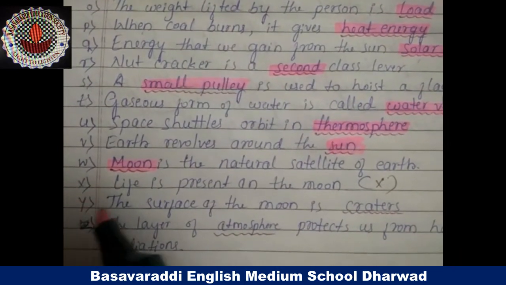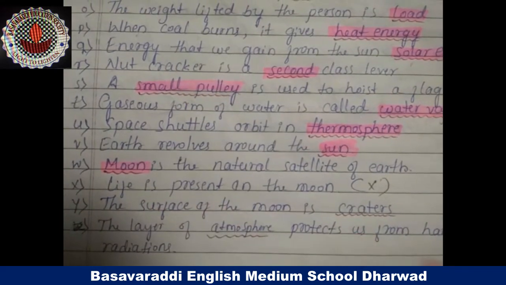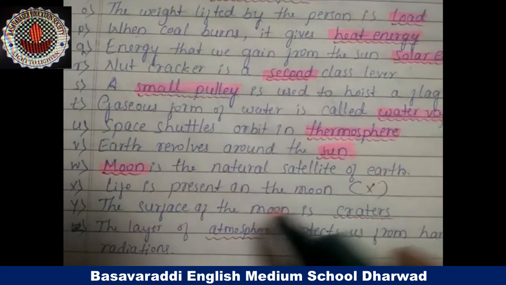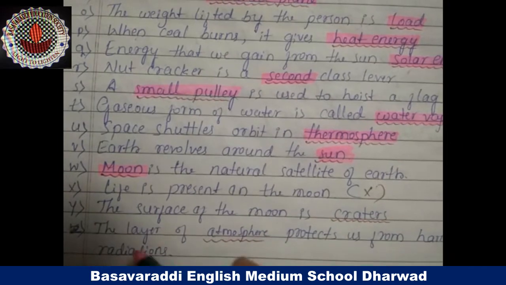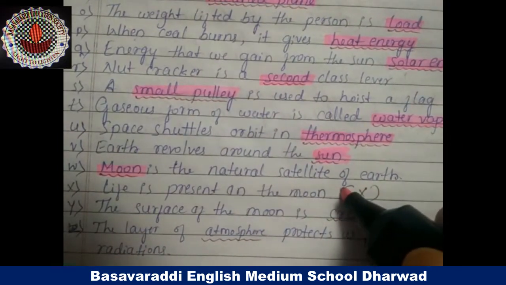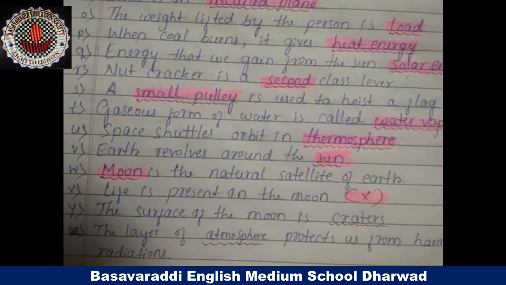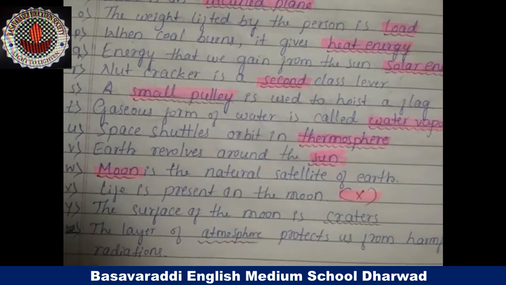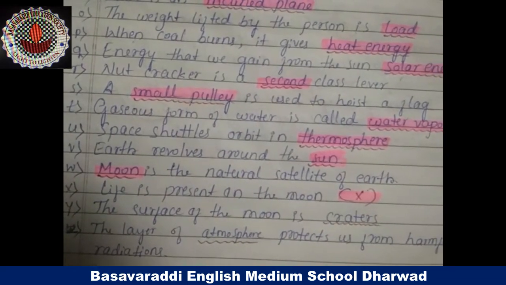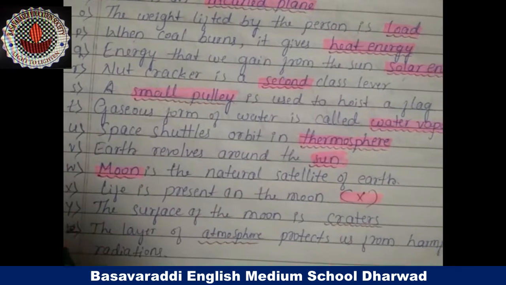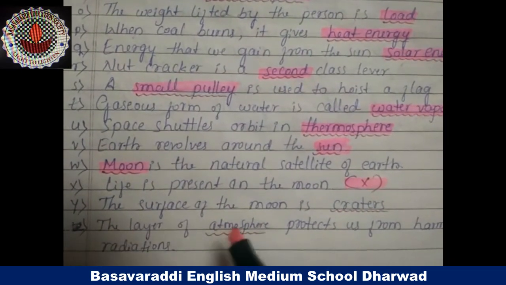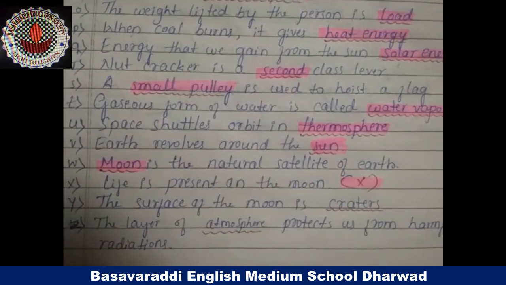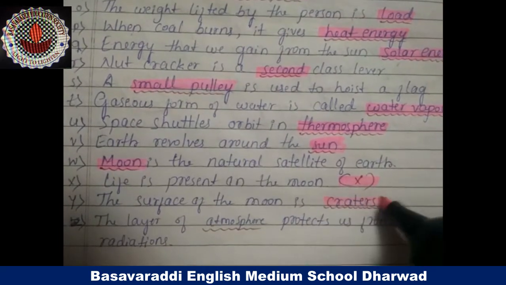Next, X question: life is present on the moon. The answer is wrong. Life is not present on the moon. Y question: the surface of the moon is dash. The surface of the moon is craters.